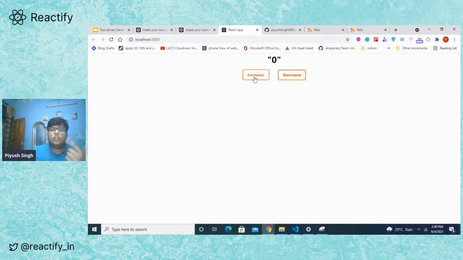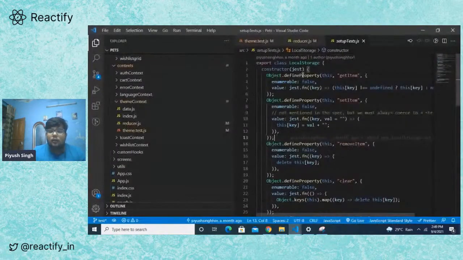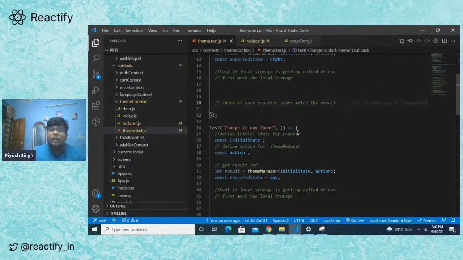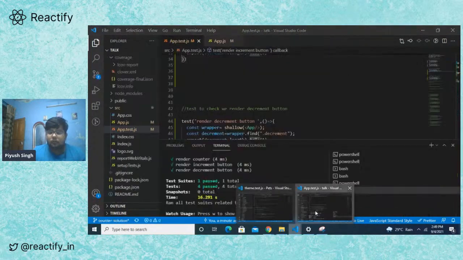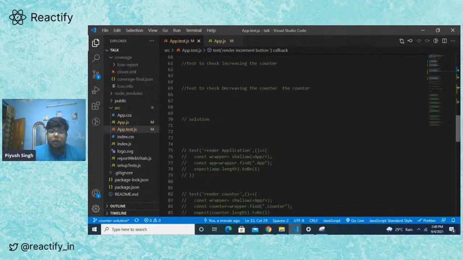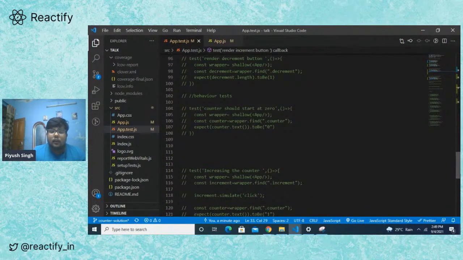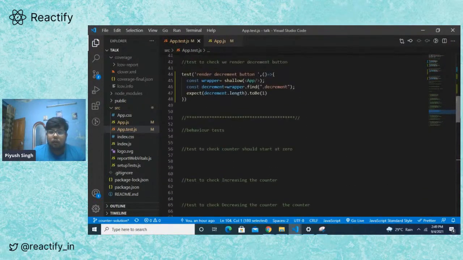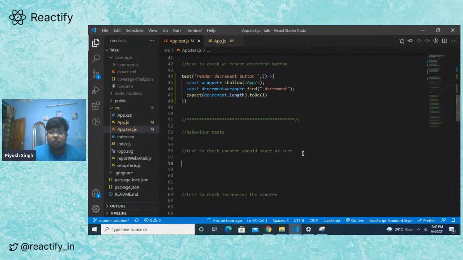We need to increase this counter when we click on increase, and we need to decrease this counter when we click on decrease. So what we are going to use is useState, but before that let's write a behavioral test so that we can check if the behavior is what we expect it to be or not. So let's check our behavior: a counter should always start from 0, right? So our counter should always start from 0. So let's write that.